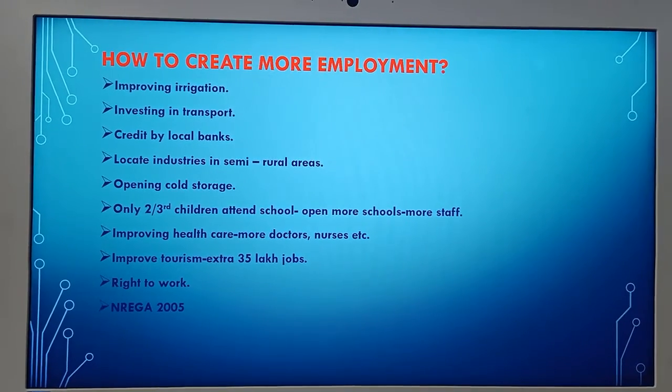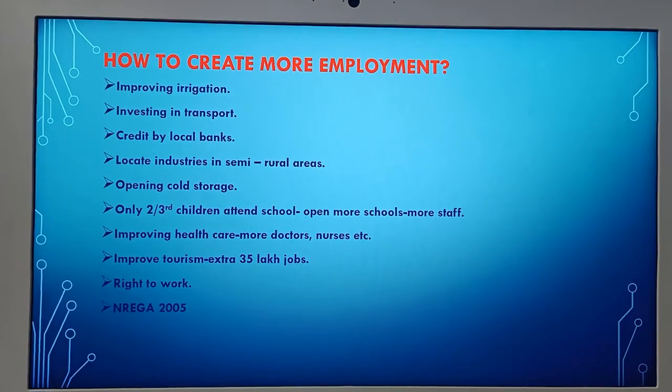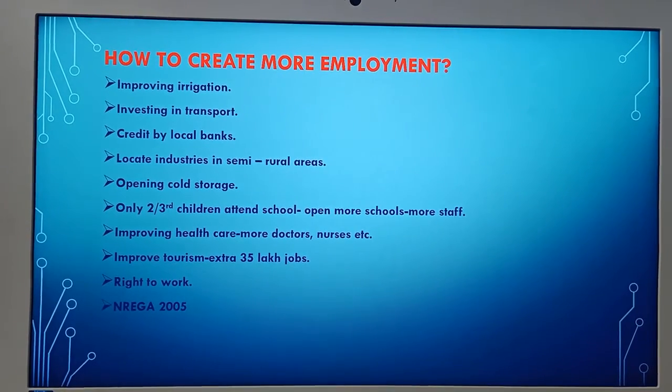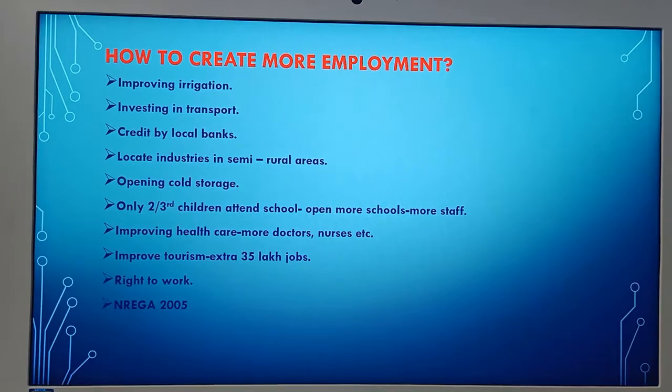Then next one, improving health care. We want more doctors, nurses, etc. Next one, improve tourism. It also provides an extra 35 lakh job opportunities. Then next one, right to work.